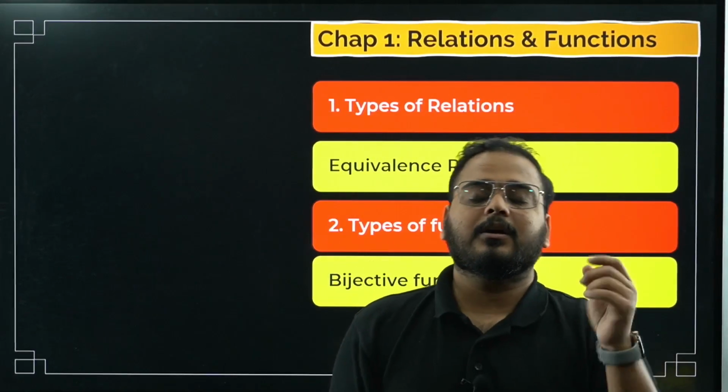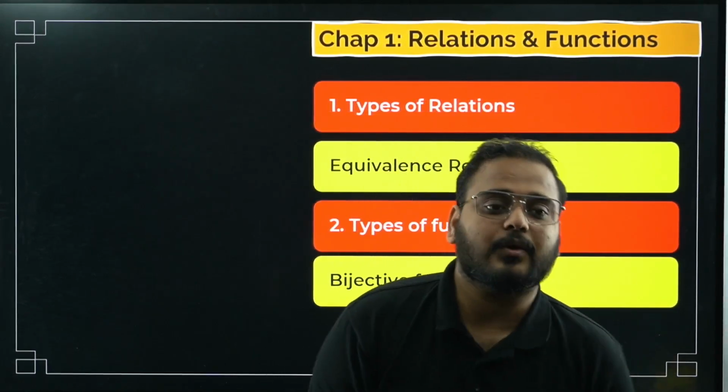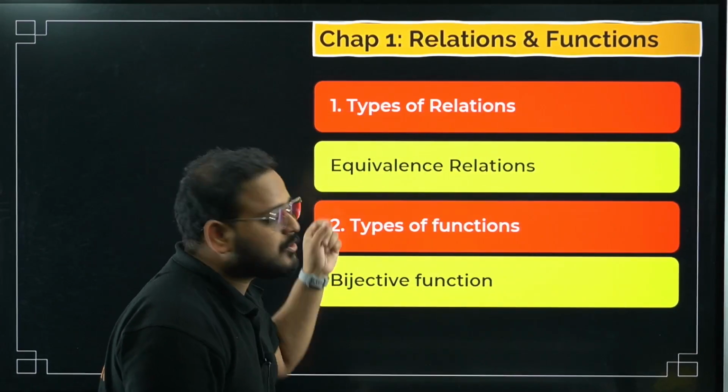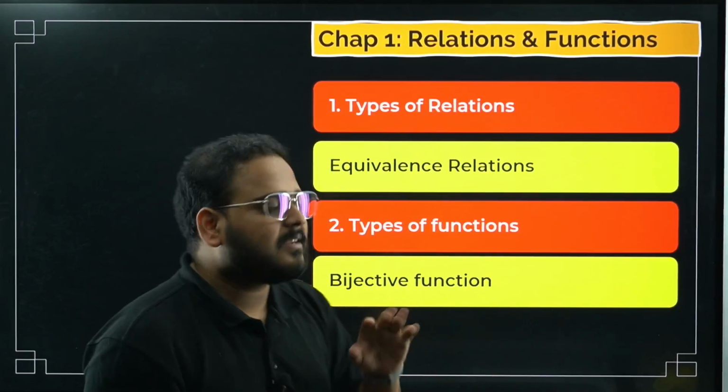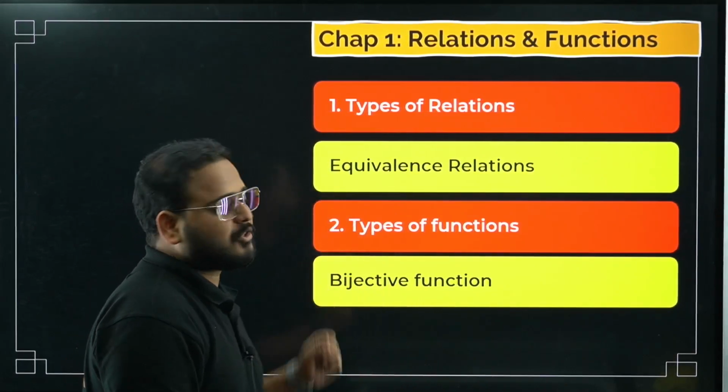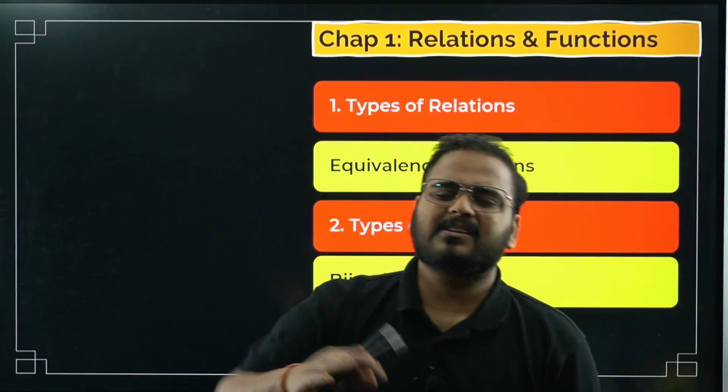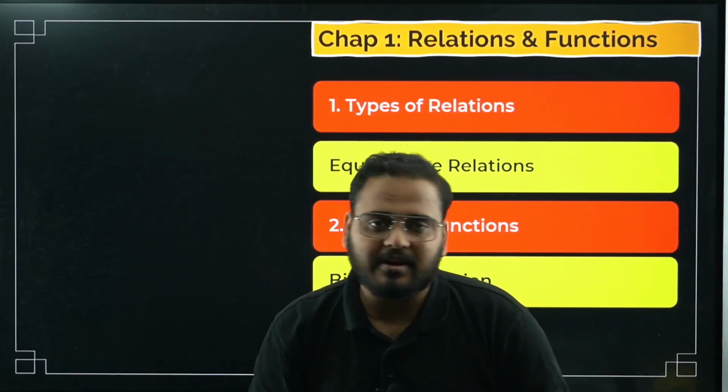They'll keep giving you these in the MCQs as well. So equivalence relation is a must-do topic in chapter number 1, relation and function. Is that clear? Moving on to types of function, bijective function I have taken over here. Bijective means basically one-one and onto, both have to be verified.